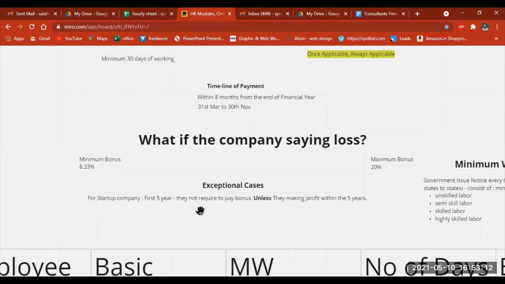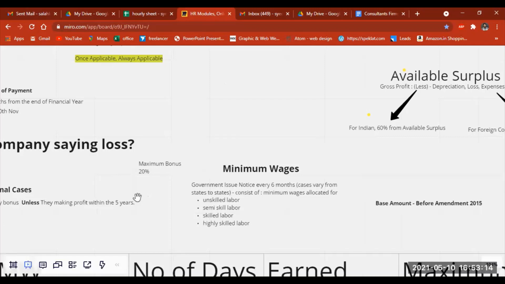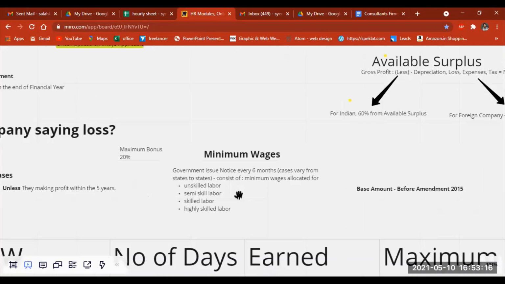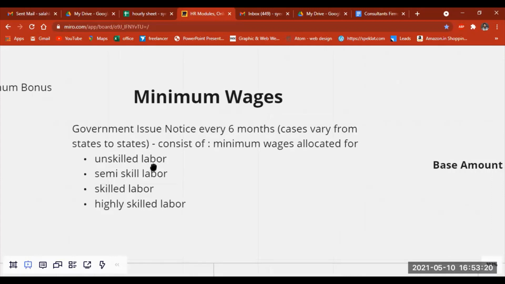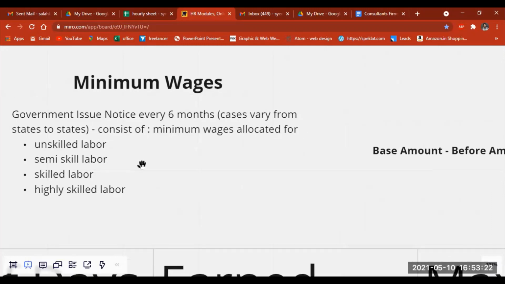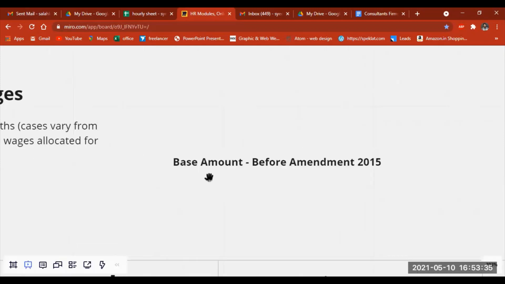And now we're going to look at the other important thing, minimum wages. You people need to have some clarity between minimum wages and minimum bonus. These two things are very different. Talking about minimum wages, to describe this term, we need to look at a term called base payment.